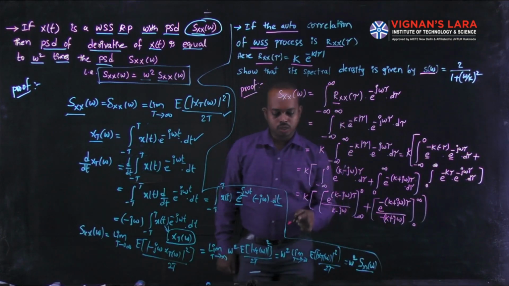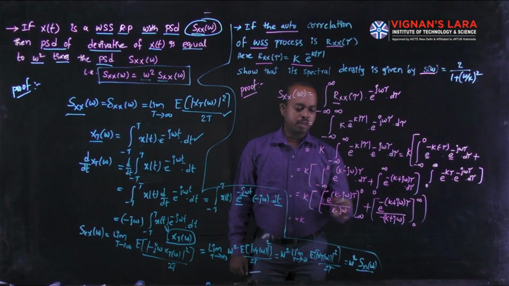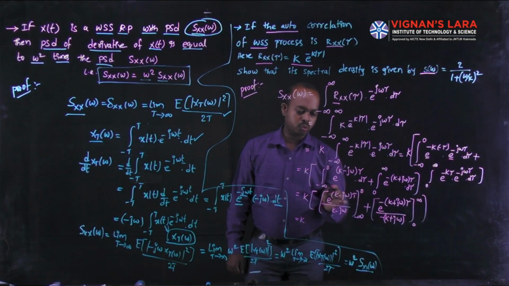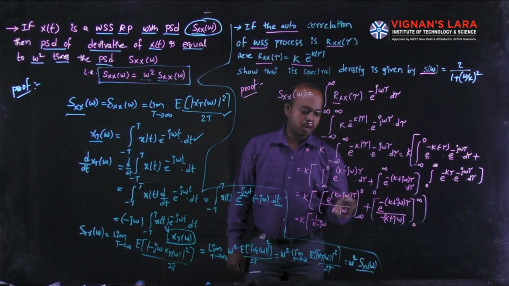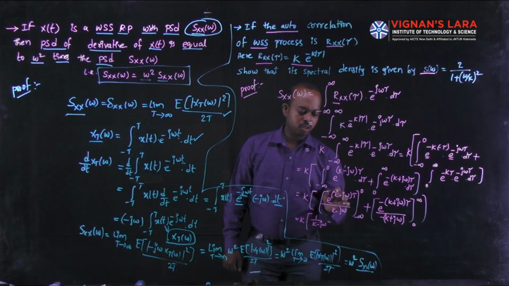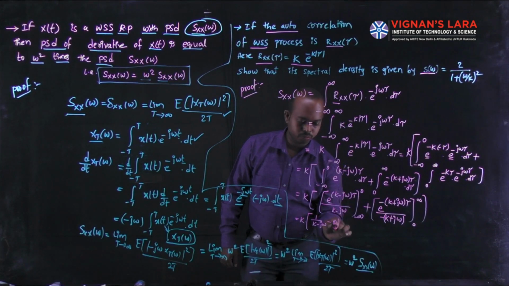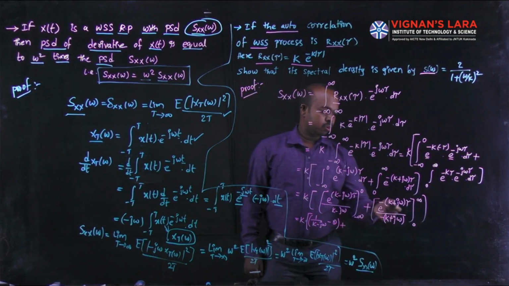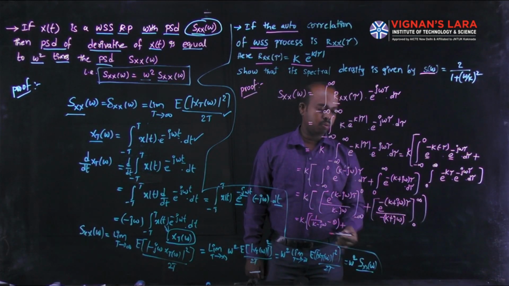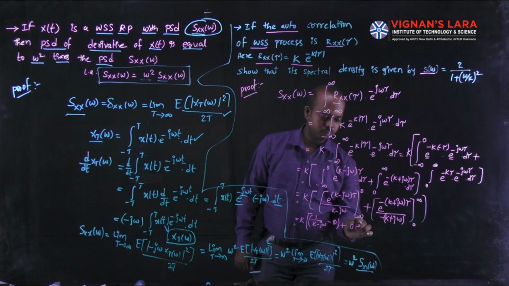Now we can substitute the limits. The k into, you substitute the higher limit 0, e power 0 is 1, divided by k minus j omega, and you substitute the lower limit, minus e power minus infinite, the quantity is 0. And in the second term you substitute the higher limit in the position of tau, e power minus infinite, the value is 0, minus.